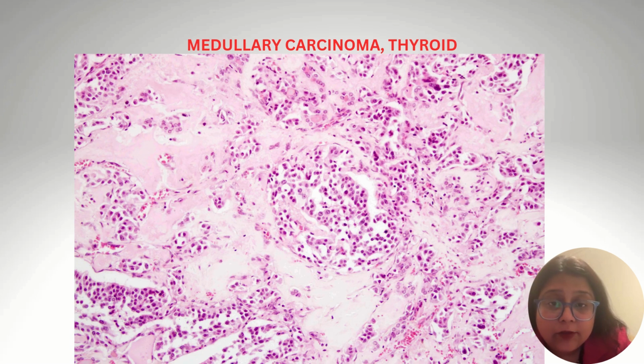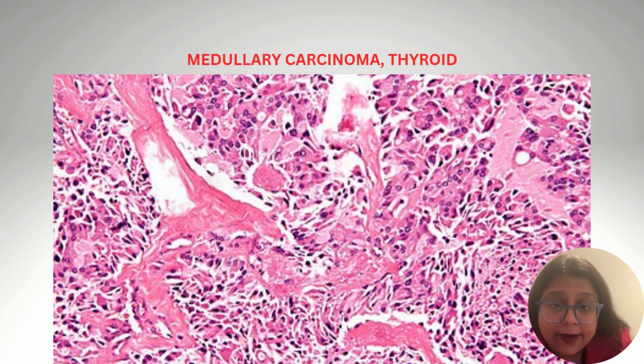In this micrograph of medullary carcinoma thyroid, you can appreciate the amorphous pink substance, which is the amyloid interspersed between the tumor cells. Going on a higher magnification, you can see these tumor cells are polygonal with finely stippled chromatin, and in between the tumor cells, you can see there is deposition of amyloid.